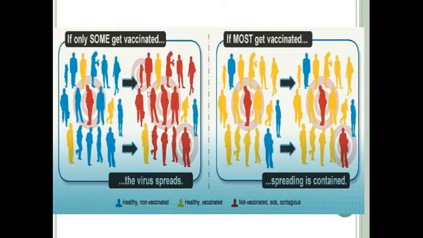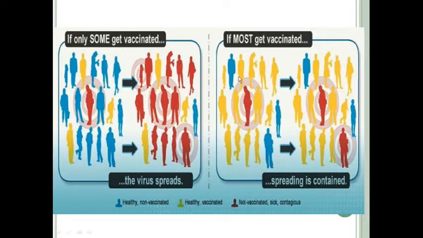Okay, so as you can see here, only one person was infected, but after some time, all the individuals get infected, except for a few. I mean, most of the individuals get infected. So this is the scenario when only very few people are immunized and most people are susceptible. Now we come to the right side.